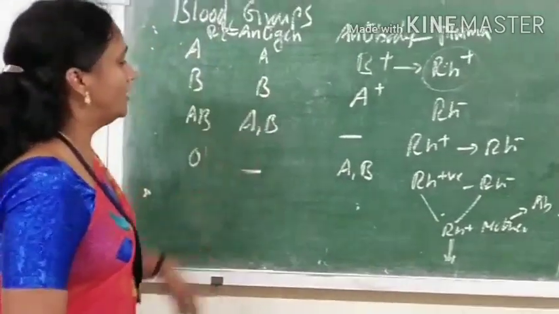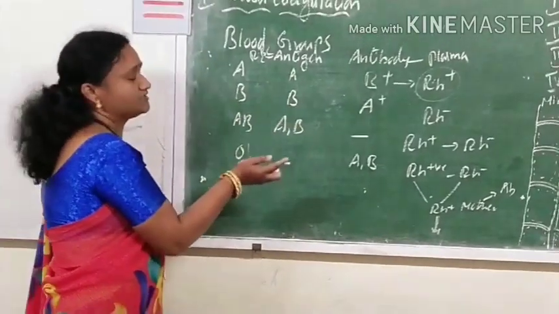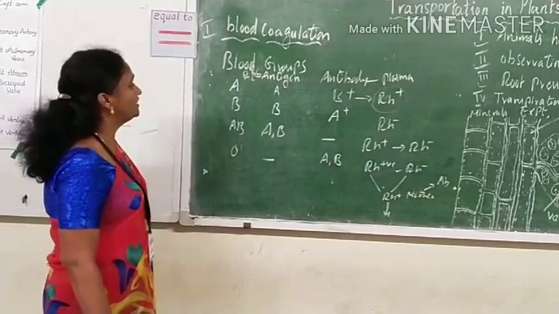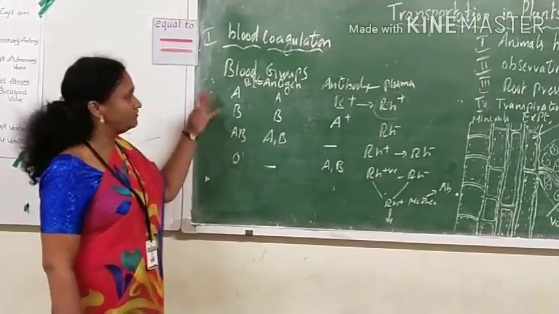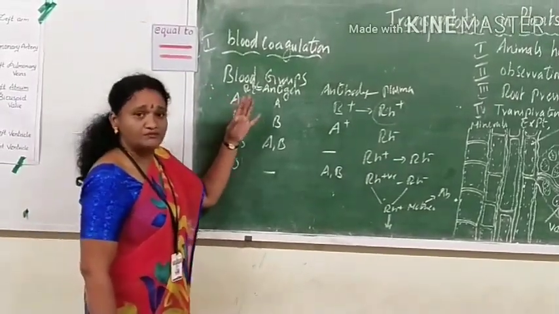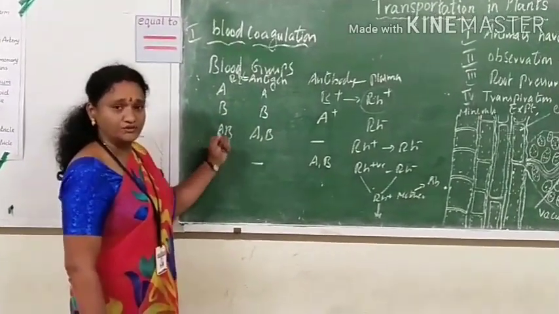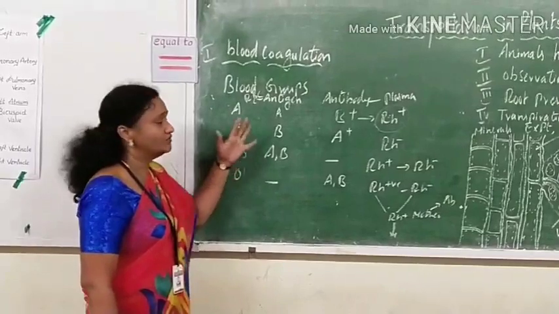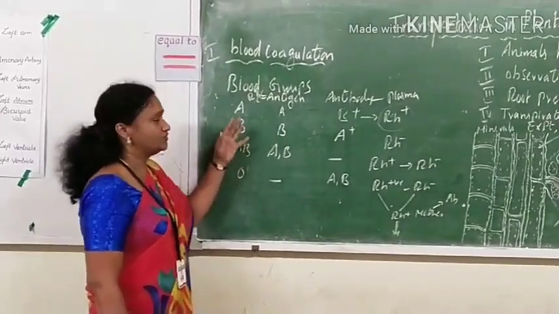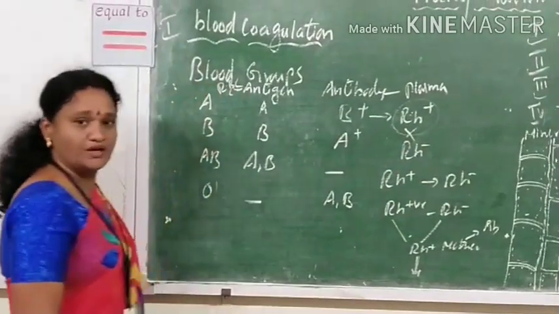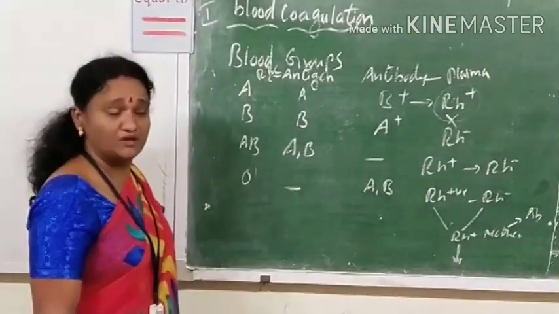Next, after this is complete, we have learned about blood coagulation and blood grouping. Once again, if people have the RH antigen, we call it positive. If they don't have RH antigen, we call it negative. So RH positive blood should not be transmitted to an RH negative person because it may lead to the death of red blood cells.